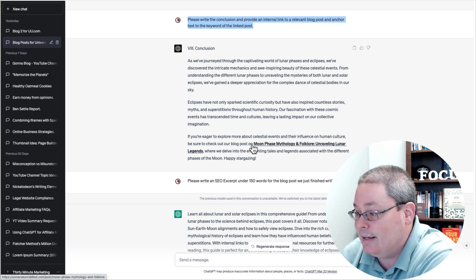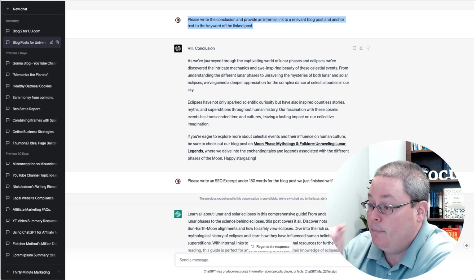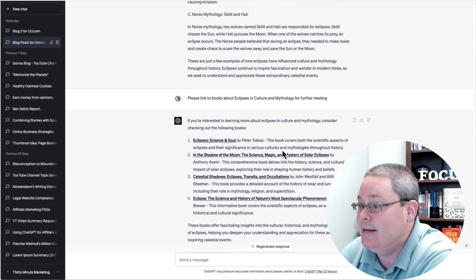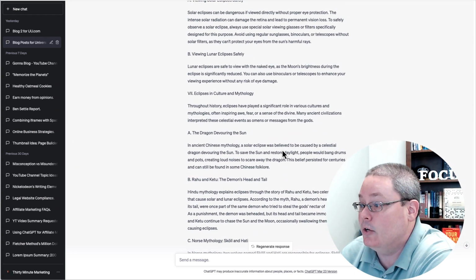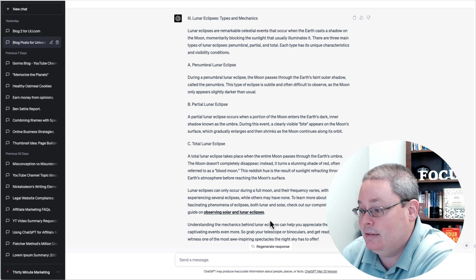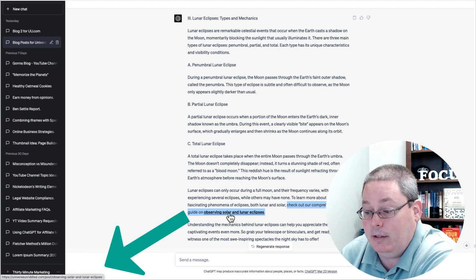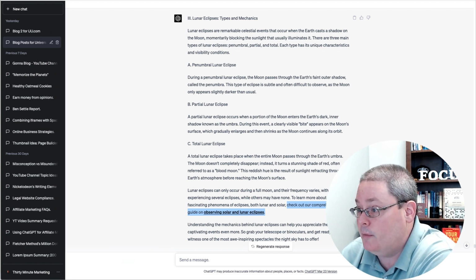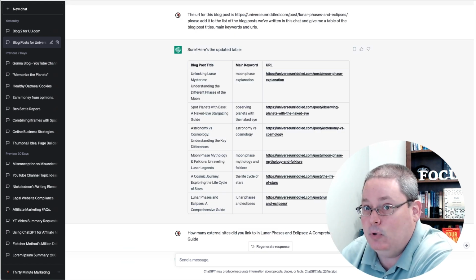In this case, it linked to the name, or the anchor text is the name of the post itself, but there were and are other instances here where it has actually created anchor text. For example, here it wrote a section on lunar eclipses, types, and mechanics. And you can see down here, check out our comprehensive guide on observing solar and lunar eclipses. And then of course, down there in the left-hand corner, you can see the link to the internal blog post. And again, here you can see the table that I'm updating.